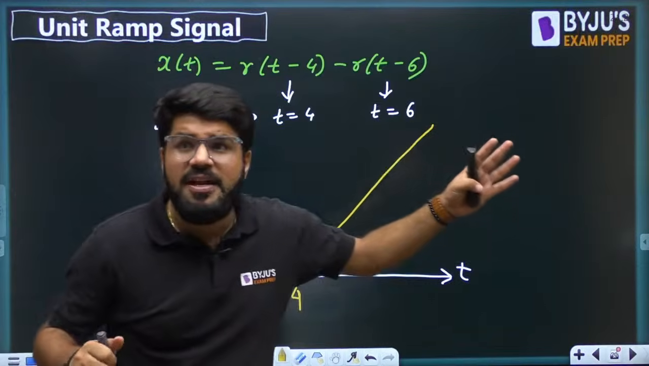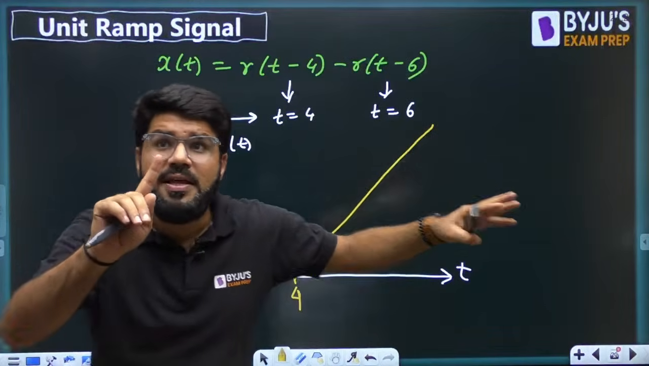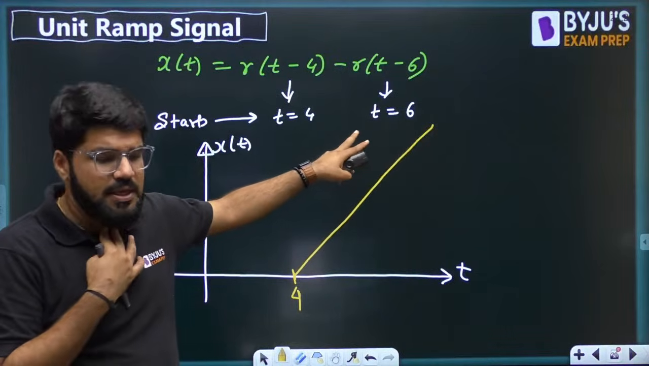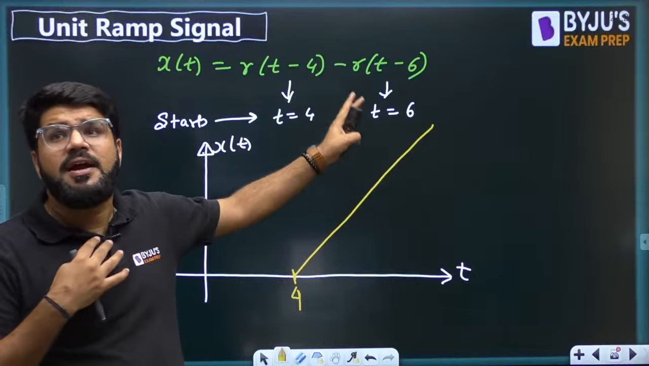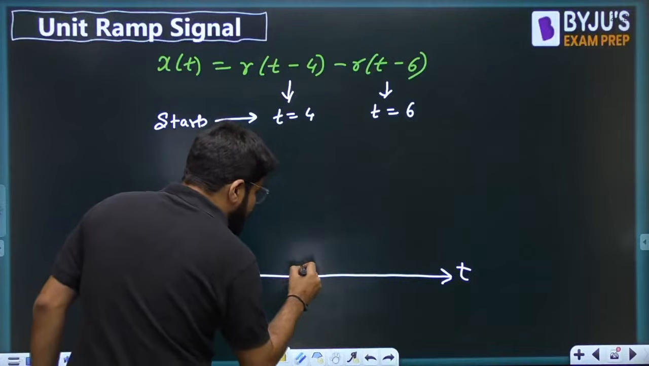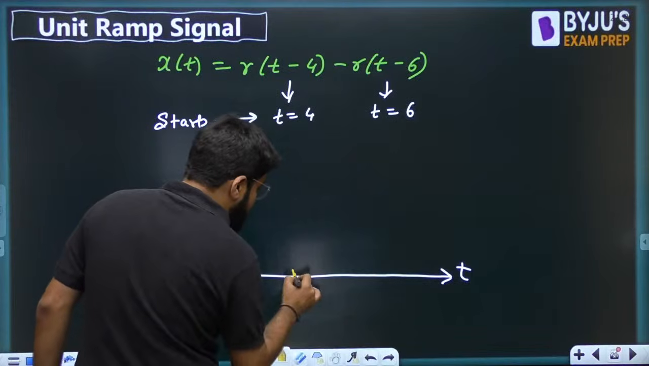But will it go till infinity? No. The next ramp signal starts at t equal to 6. So this signal, with the slope equal to 1, will go up to the time t equal to 6.